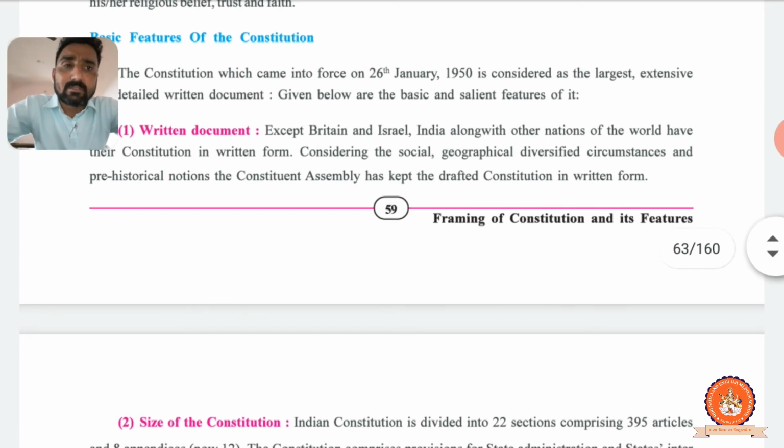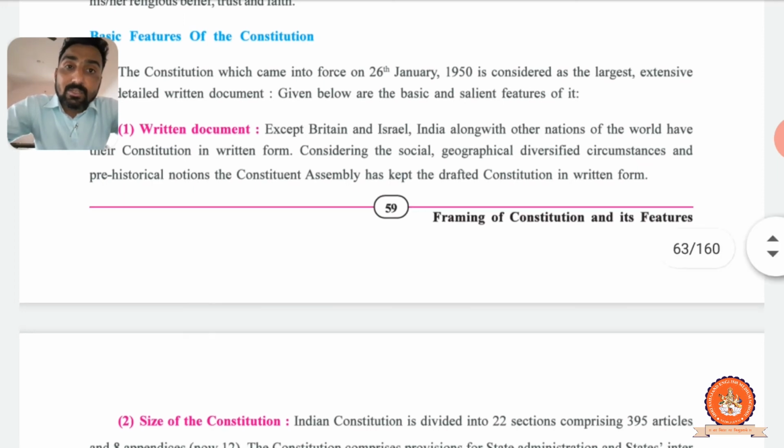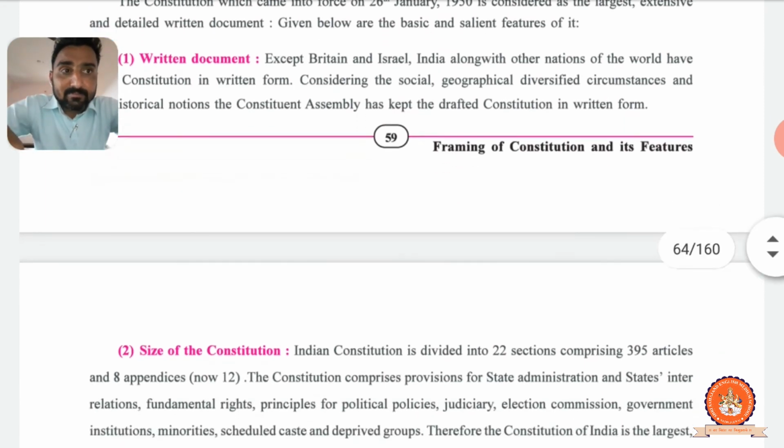We are totally diversified in our country. Gujarat people speak Gujarati, Maharashtra people speak Marathi. We have lots of languages, traditions, beliefs, Gods and religions in this country. India is a very diversified country. Unity in diversity: despite the differences, we have unity. The Constituent Assembly kept all these things in mind and prepared the Constitution. It's a very important point.